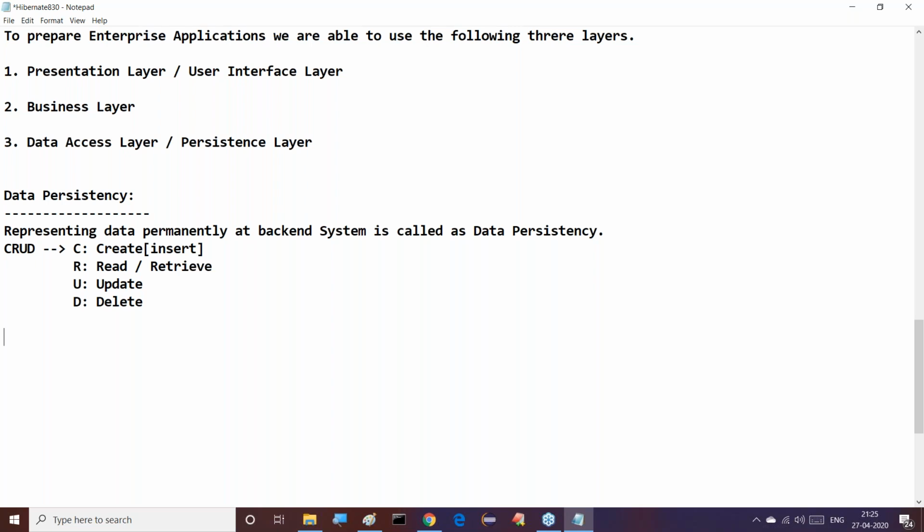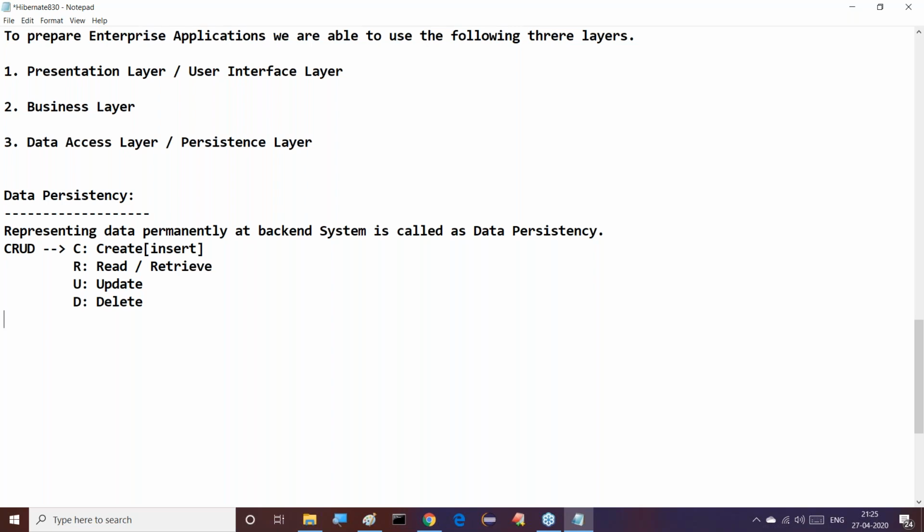Representing data permanently at the backend system is called data persistency. What is the meaning of data persistence operations? Data persistence operations are CRUD operations: creating data, reading data, updating data, and deleting data. All these are CRUD operations. Here we have to understand clearly.